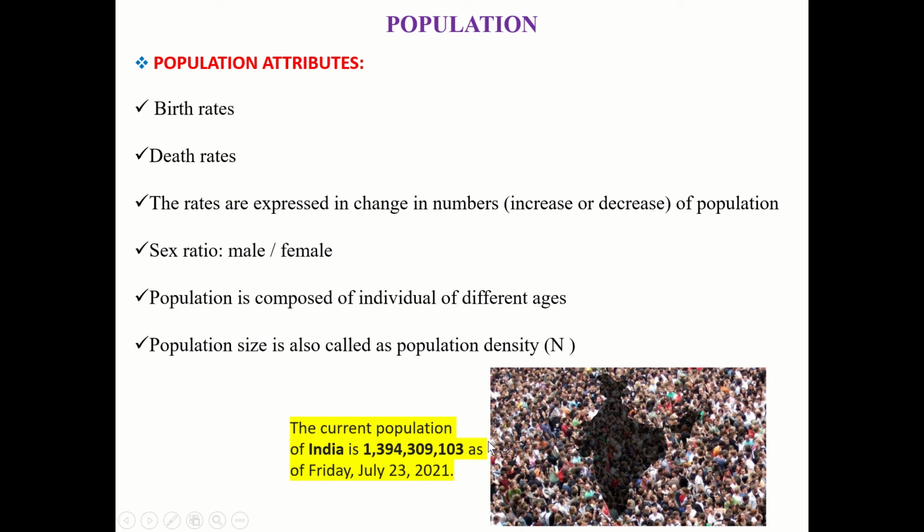The current population of India is 1,394,309,103 as of Friday, July 23. This was taken from Google. It will keep on changing.